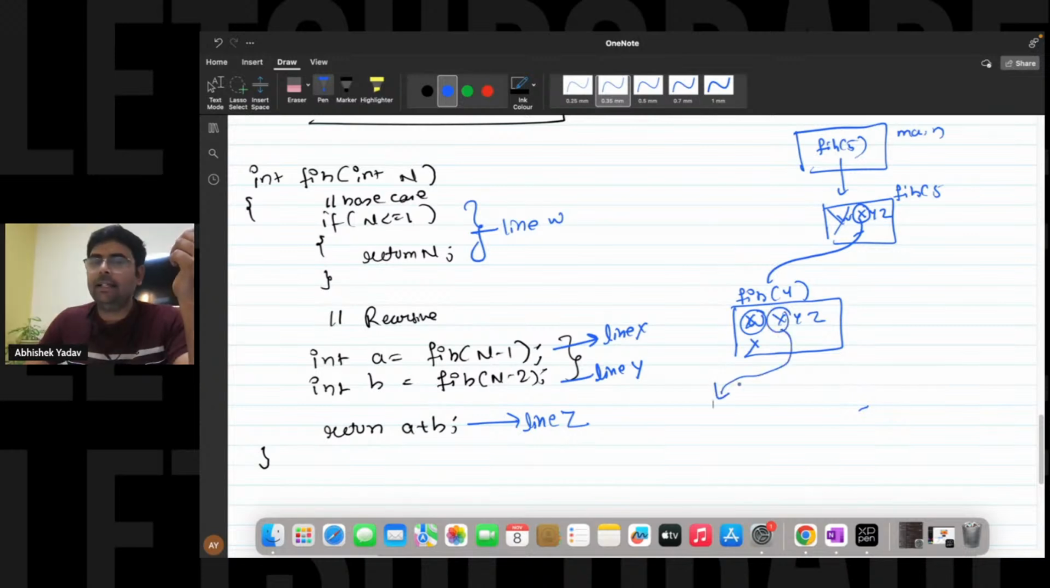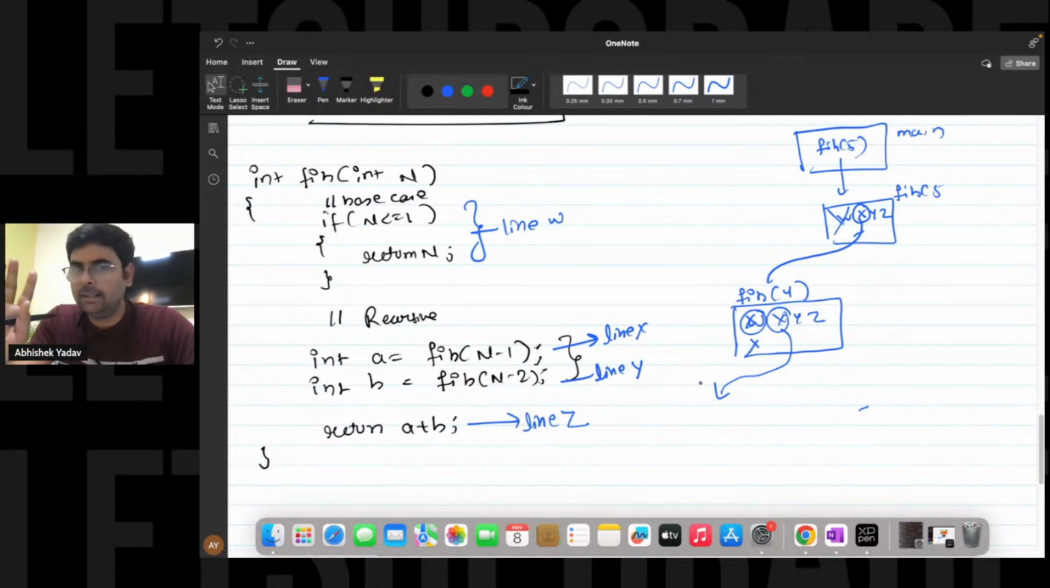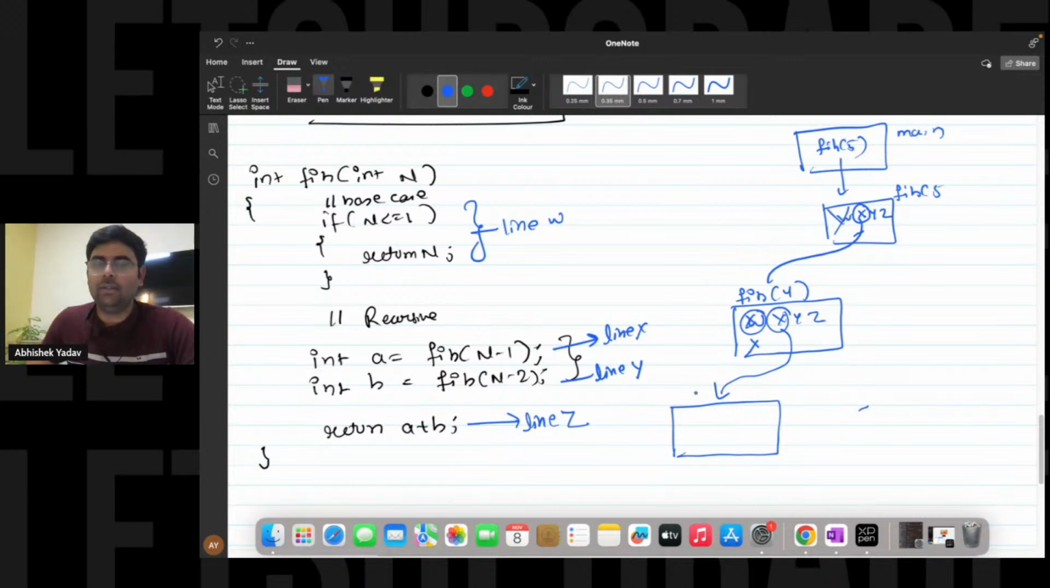This Fibonacci of 4 is saying, in order to solve me, first go and solve for Fibonacci of 3. Till that time, I will wait at line number X. So till we get the result of Fibonacci of 3, this Fibonacci of 4 will wait at line number X. It will not execute line number Y and Z. So here we wait at line X and we call Fibonacci of 3 now.